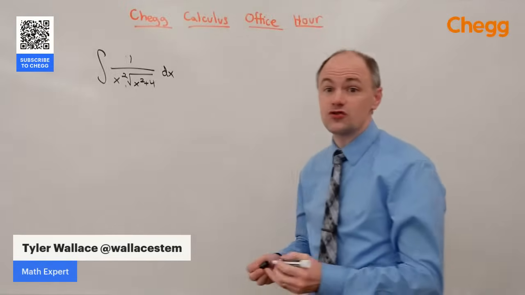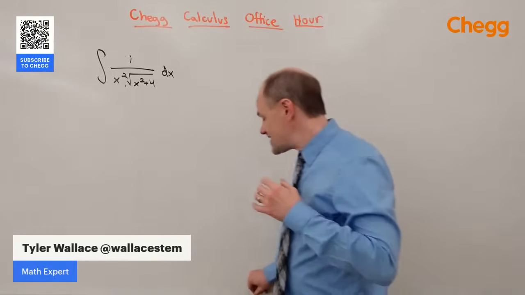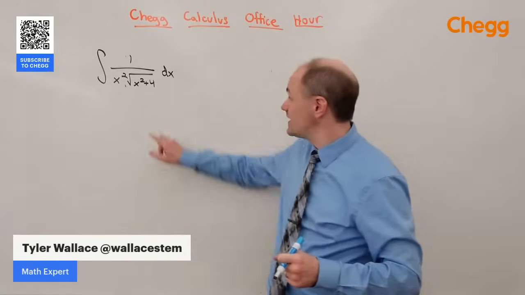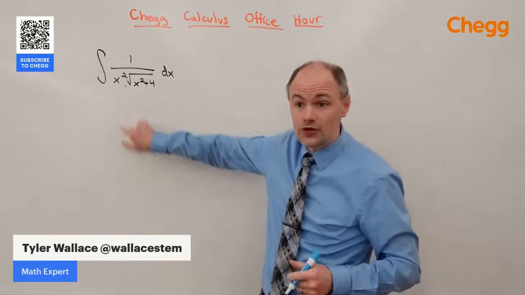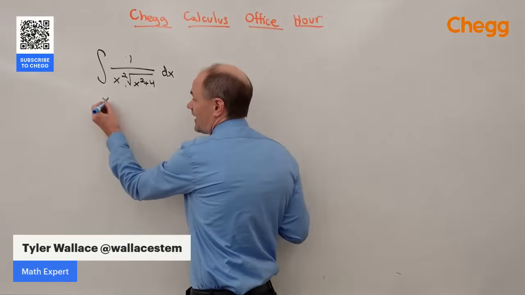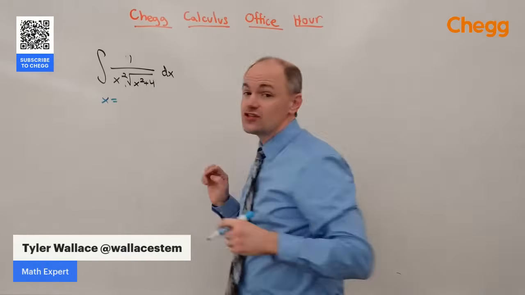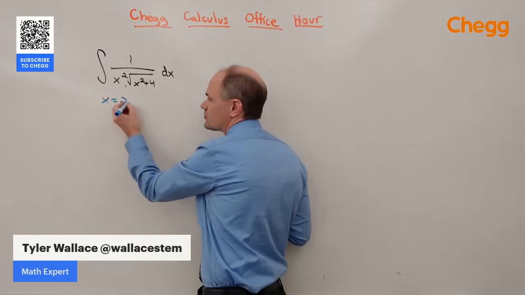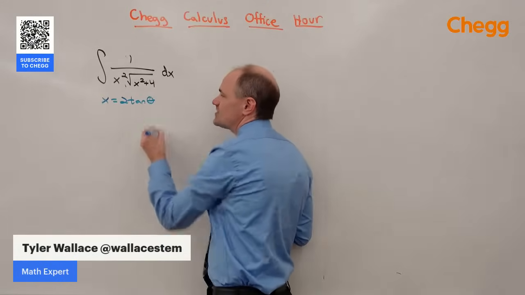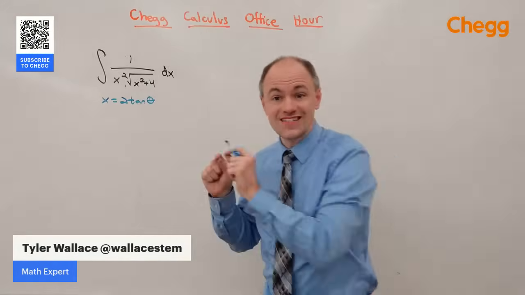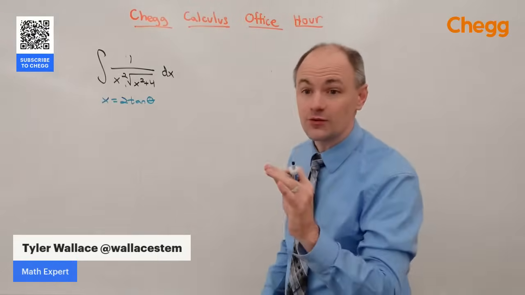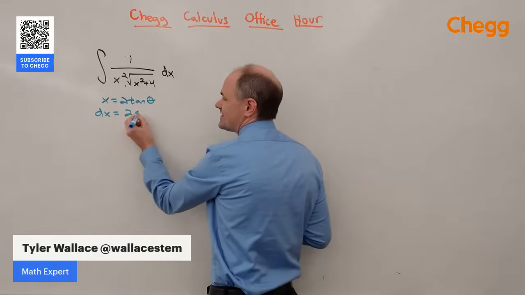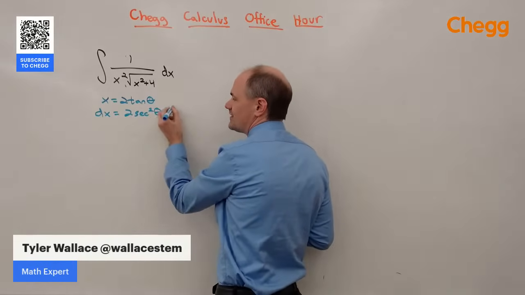Now with trig substitution, the idea is we want to make a substitution that's going to allow us to use a trig Pythagorean identity to get rid of this square root. And to do that, we're going to let our x equal, if we're adding the two terms, we're going to make it a tangent. I'll take the square root of 4, which is 2, and we'll make it a tangent of theta because the property with tangent is that tangent squared plus 1 equals secant squared. That makes our dx equal to 2 secant squared theta d theta.